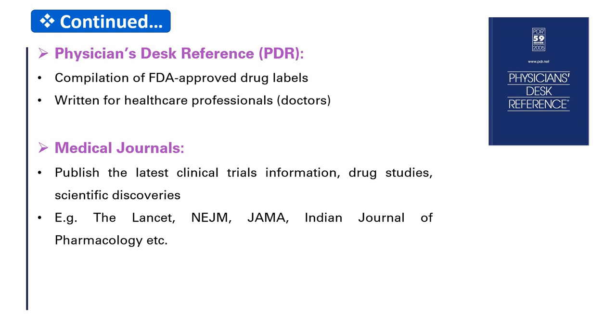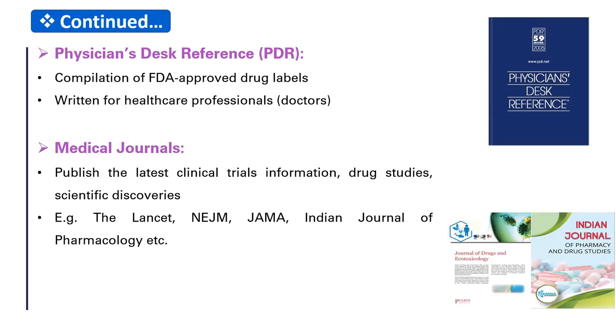Third, JAMA, Journal of American Medical Association, and Indian Journal of Pharmacology, etc. Journals are like news channels for the pharma world, always updating us about the new drugs. This is how journals look like.